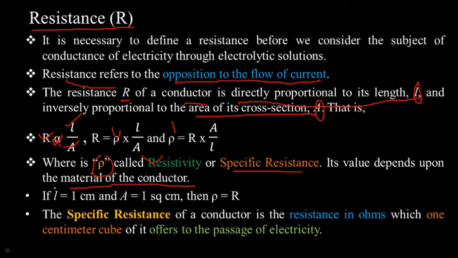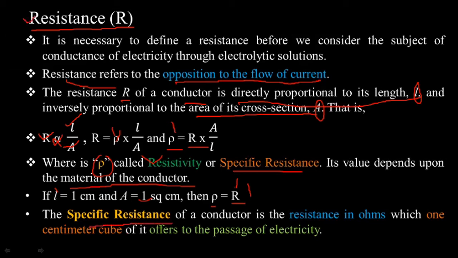If length is considered as 1 centimeter and area of cross section is considered as 1 square centimeter, then rho is equal to R. Then the specific resistance of a conductor is the resistance in ohm which 1 centimeter cube of it offers to the passage of electricity. So that is simply called the specific resistance, right?